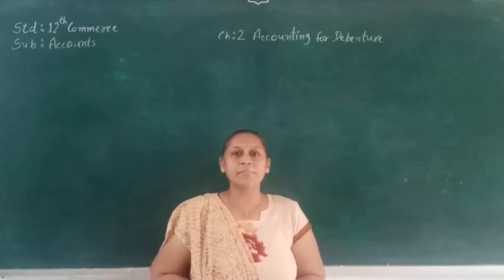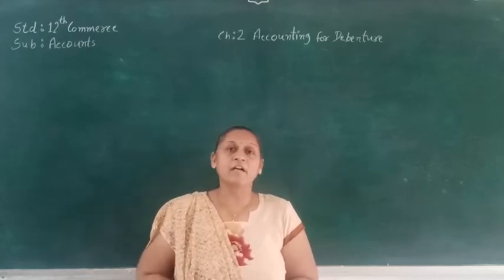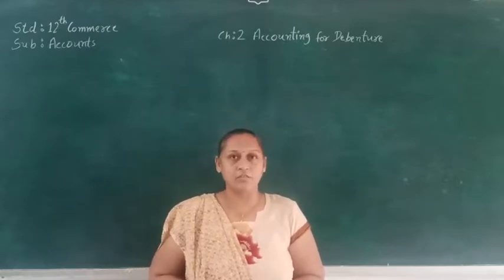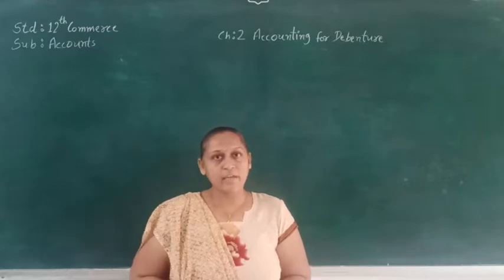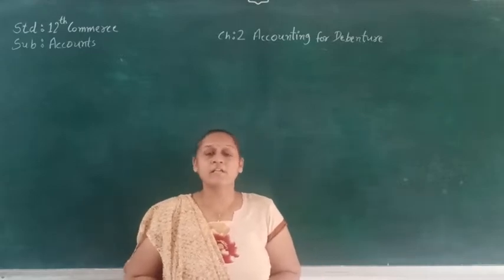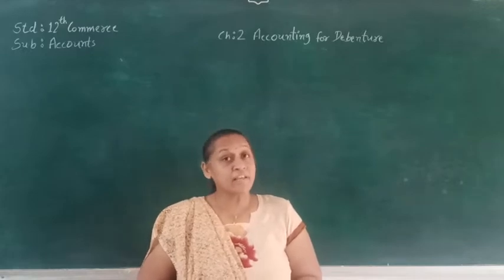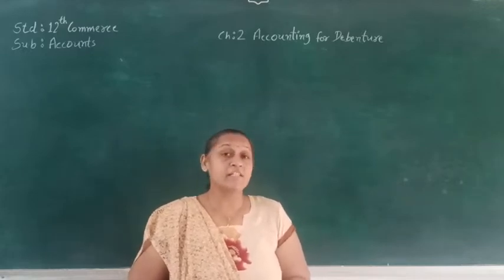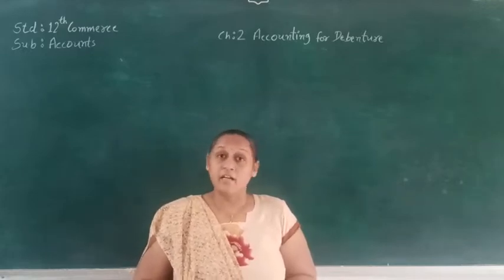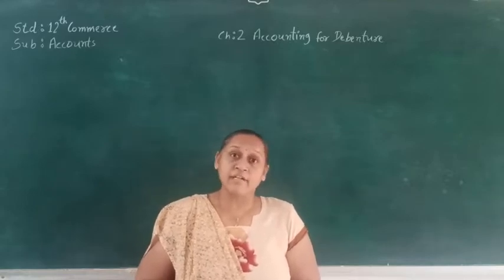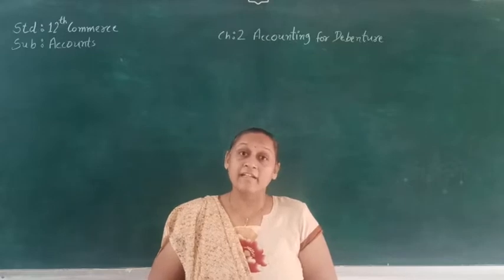We are going to see chapter number 2, debenture, accounting for debenture of standard 12 commerce subject accounts. In our last videos we have seen the issue of debenture at par and the accounting effect of that. Again, we have seen the issue of debenture at premium and the accounting effect of that. Today we will see the accounting effect of issue of debenture at discount.